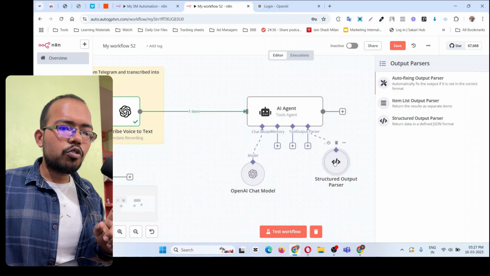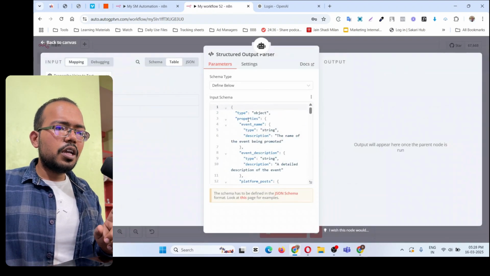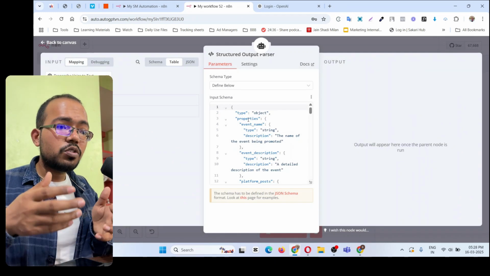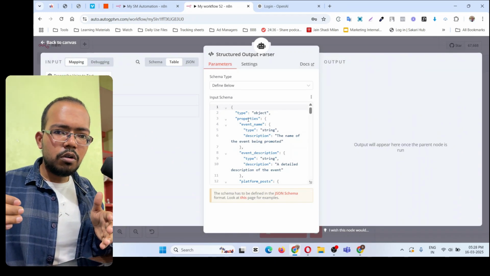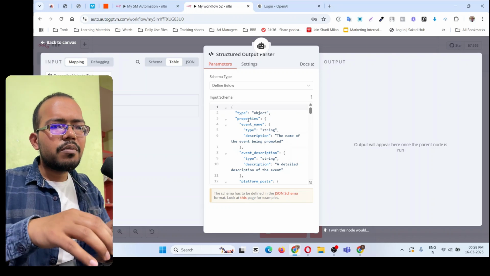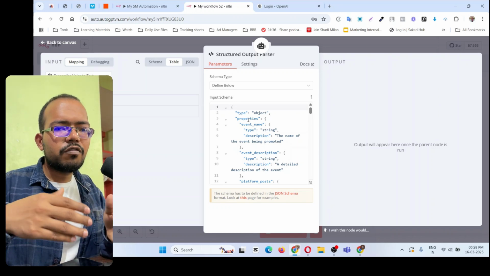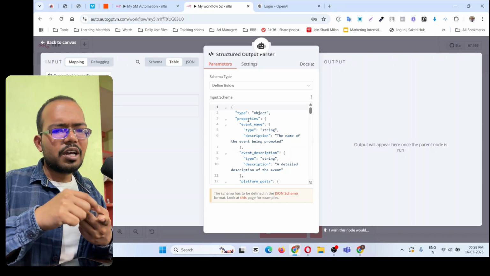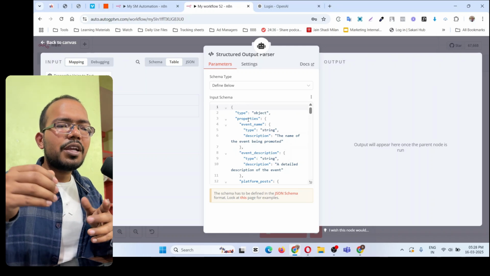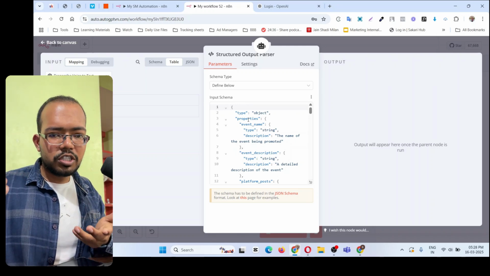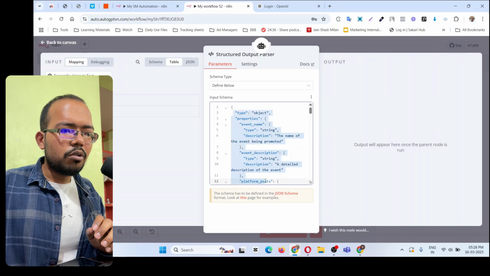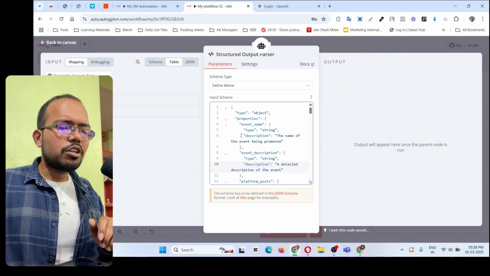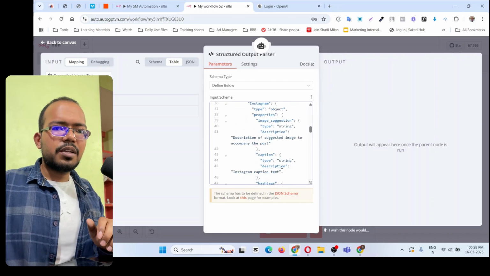Here, the output structured output parser is basically a JSON format. You can use Claude or ChatGPT to ask it to generate the JSON output structure for you. So you can tell the AI that I am creating content for an automation for my social media, and I want to upload the content on Facebook, Instagram, whatever platform you want. So create me a JSON format content output structure, and then it will give you this whole thing. You can simply copy and paste here. That's it. It's that simple. And you can copy mine as well. I will paste it in the description so you can copy.